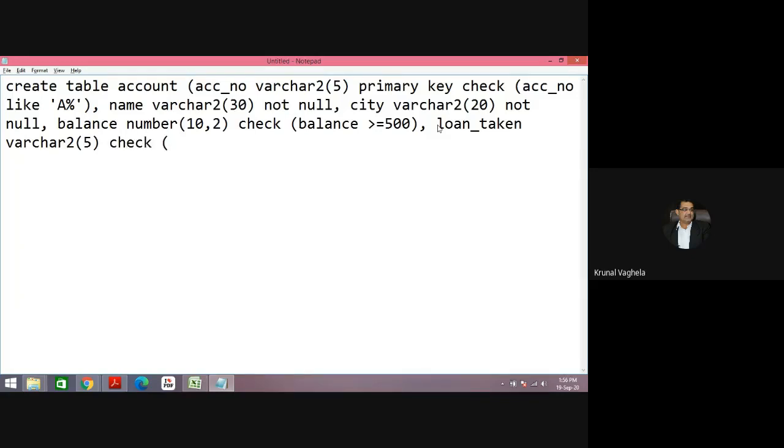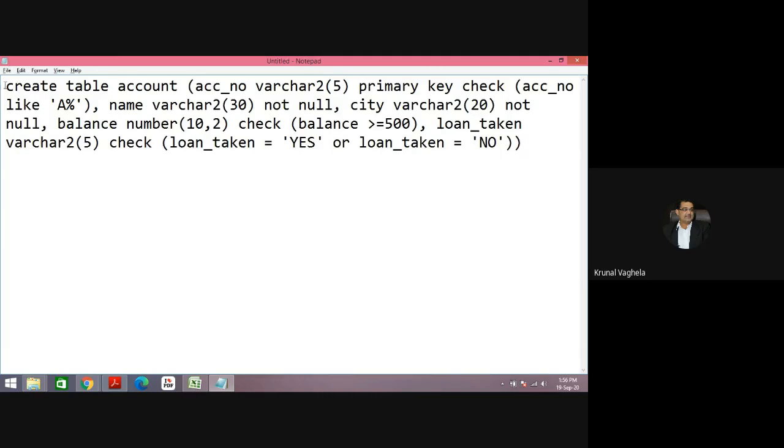What I need to check: my loan_taken is equal to either yes or loan_taken is equal to no. Got the point? So this is okay. Like that, you can put any constraint by check constraint.